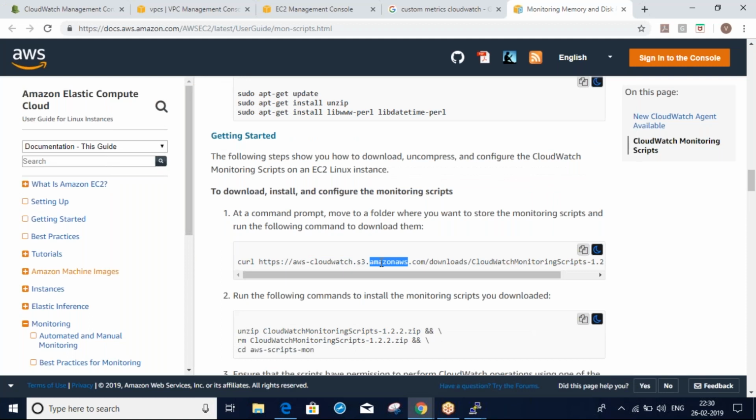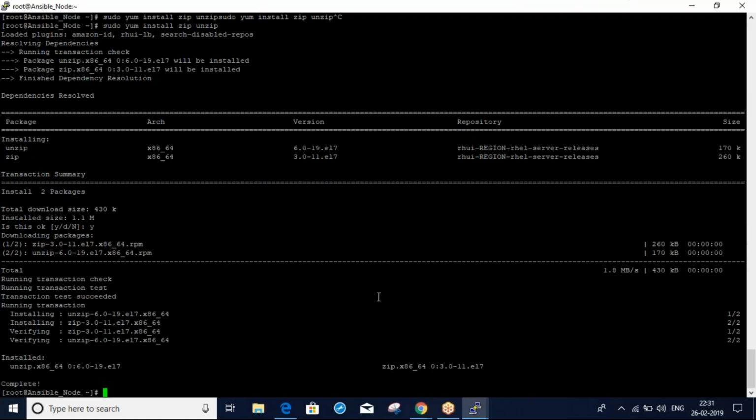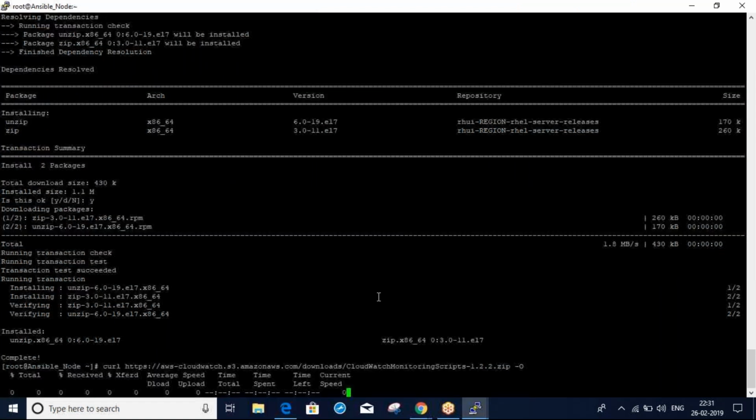You can see it is downloaded. Using the curl command, I downloaded my scripts as a zip file.